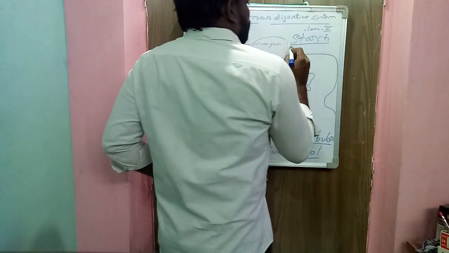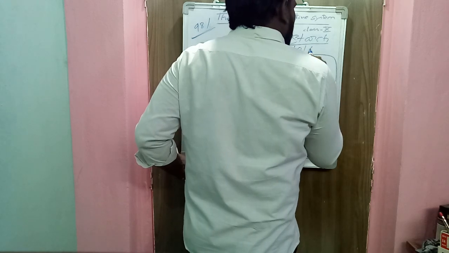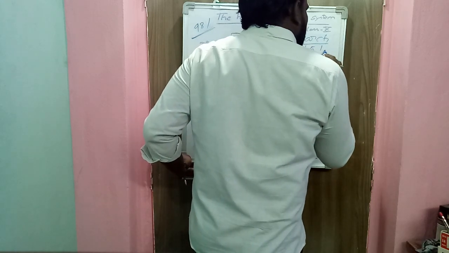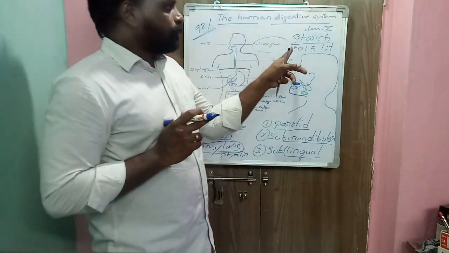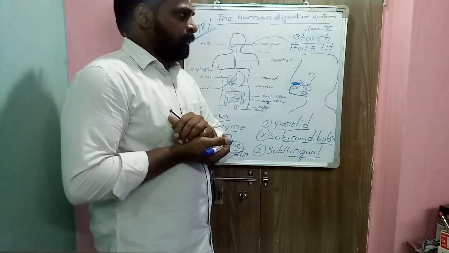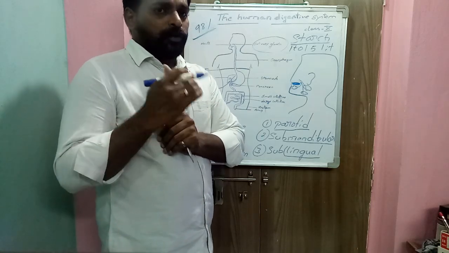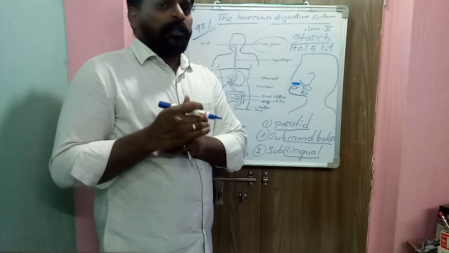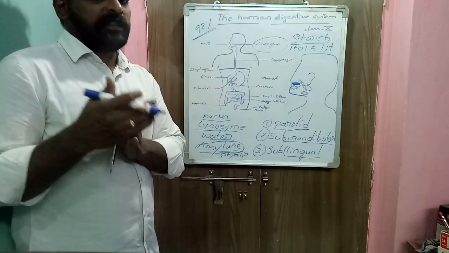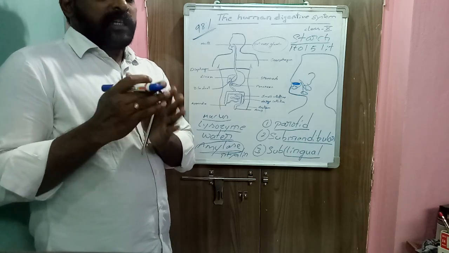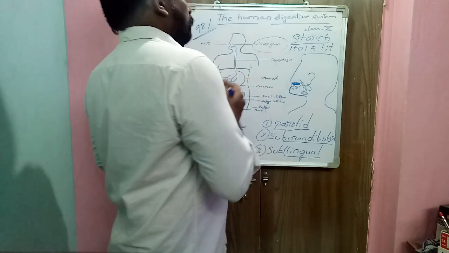A healthy person secretes 1 to 1.5 liters of saliva. In his lifetime, one healthy person produces enough saliva to fill 2 swimming pools. So that is the amount of saliva produced by human beings.